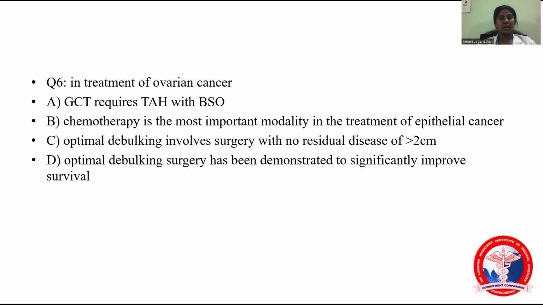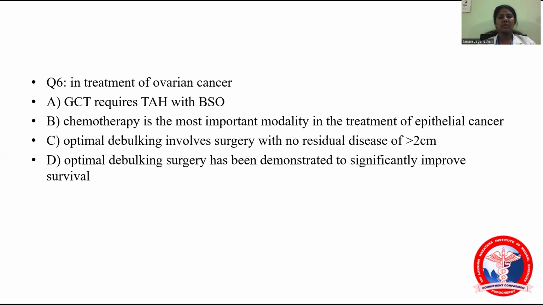So, the next question. In treatment of ovarian cancer: A, germ cell tumor requires TAH with BSO. B, chemotherapy is the most important modality in the treatment of epithelial cancer. C, optimal debulking involves surgery with residual disease of no more than 2 centimeters. D, optimal debulking surgery has been demonstrated to significantly improve survival. Answer A is wrong because GCT always occurs in the younger age group who have not completed their family. So GCT will normally require unilateral salpingo-oophorectomy with chemotherapy. The patient does not require TAH with BSO.